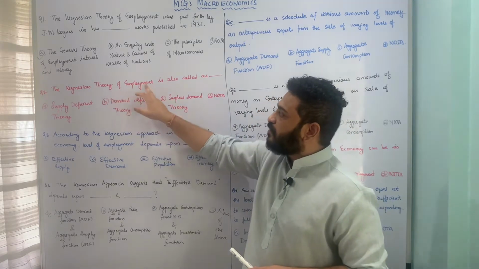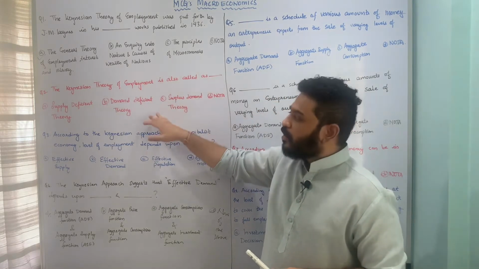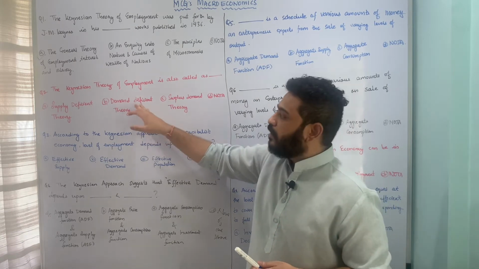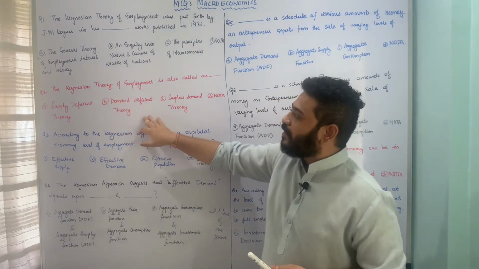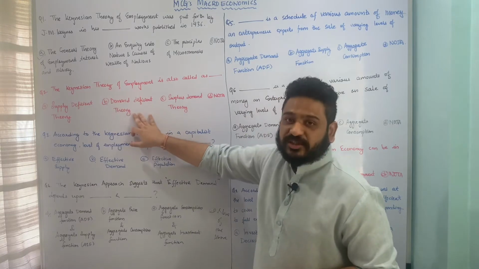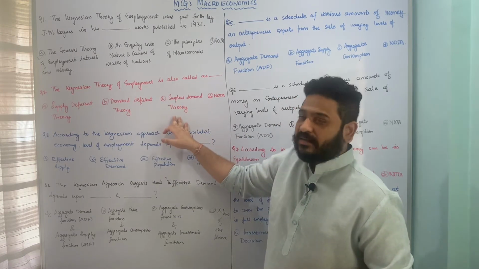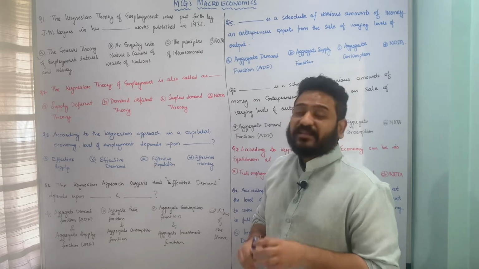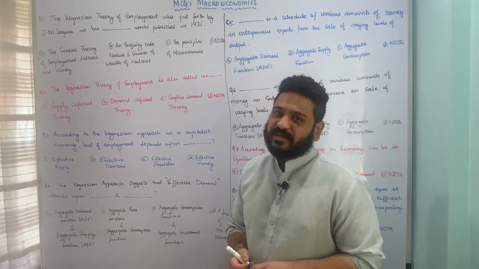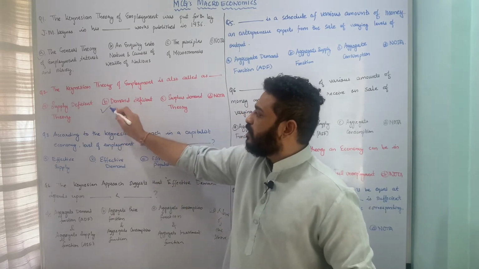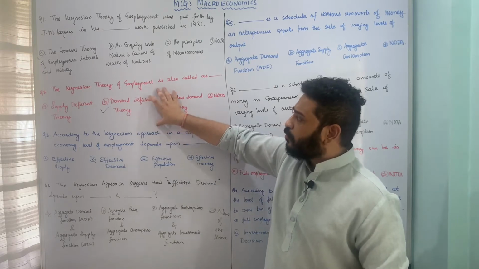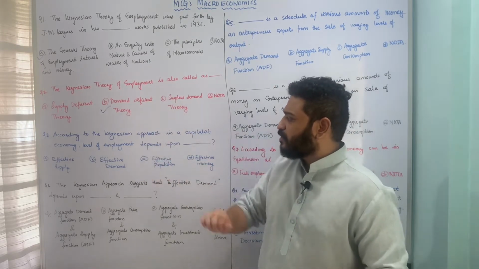The Keynesian theory of employment is also called as what? What are the other names by which you can call the Keynesian theory of employment? Whether it is the supply deficient theory, the demand deficient theory, the surplus demand theory, or none of the above. So here the Keynesian theory of employment is also known as the demand deficient theory, and therefore option B, demand deficient theory, is the correct answer to this particular question. I hope the question is pretty much clear. Let us now move to the next question.